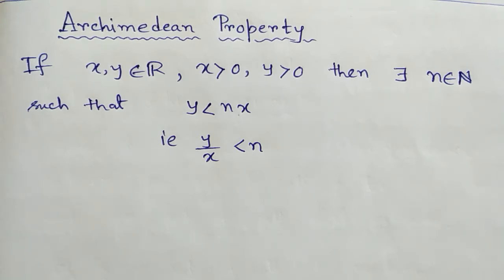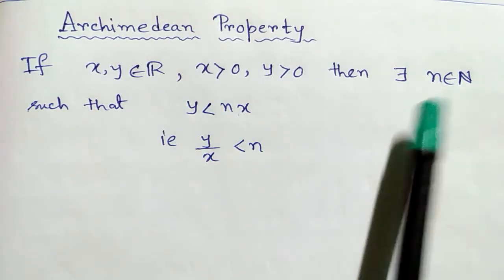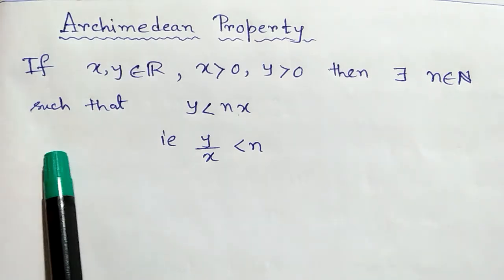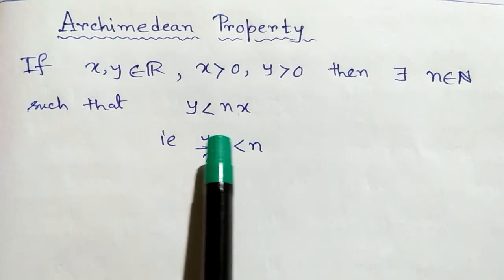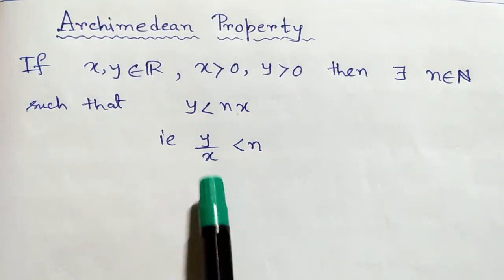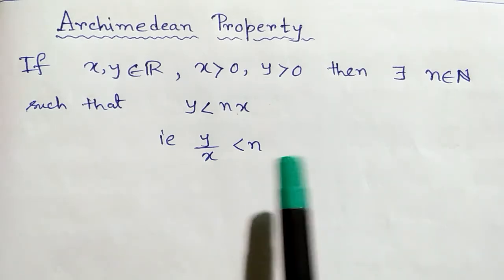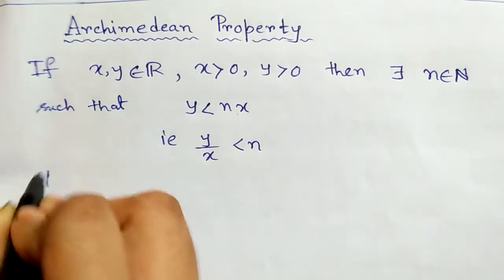So, the Archimedean property states that if x and y are two positive real numbers, then there exists a natural number n such that y is less than nx, or we can write y by x less than n. That is, the ratio of two positive real numbers is always less than a natural number. Right. So, next we discuss some important deductions of this Archimedean property. So, deductions.